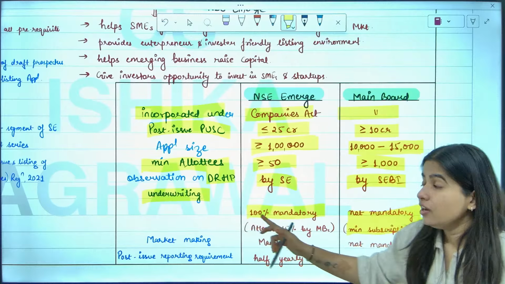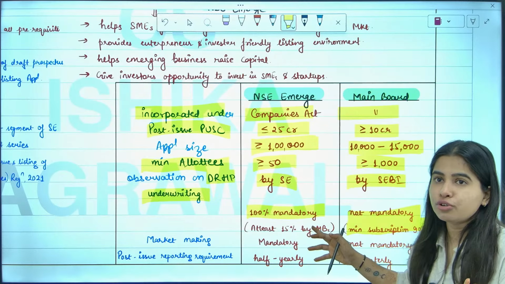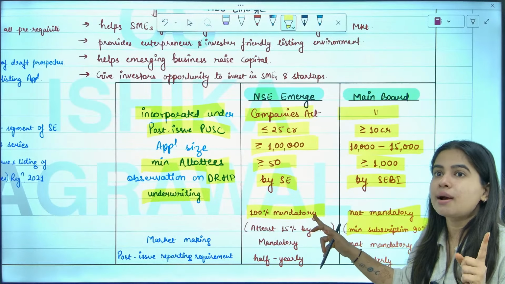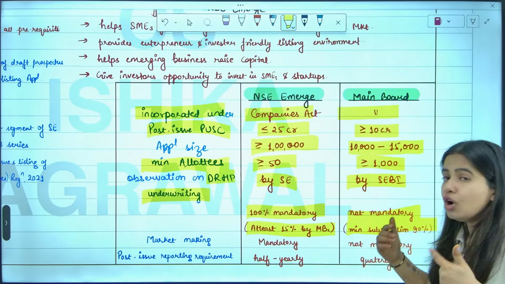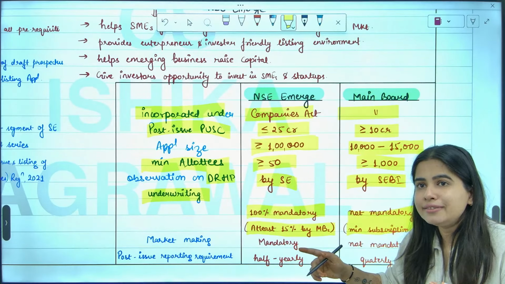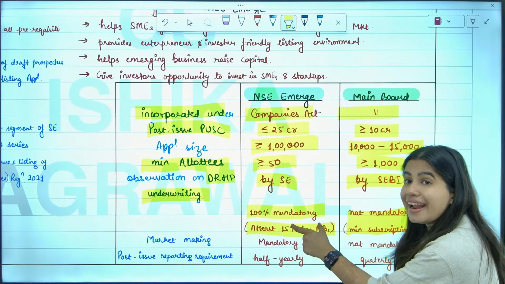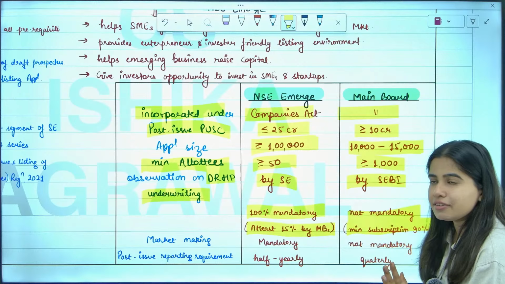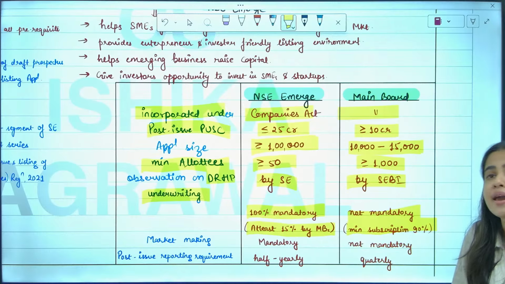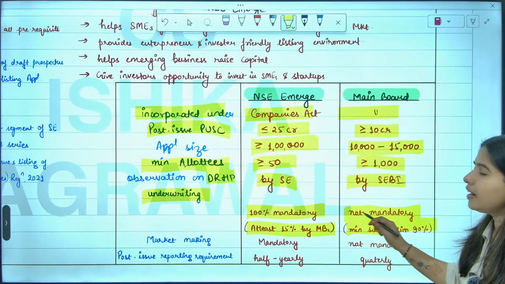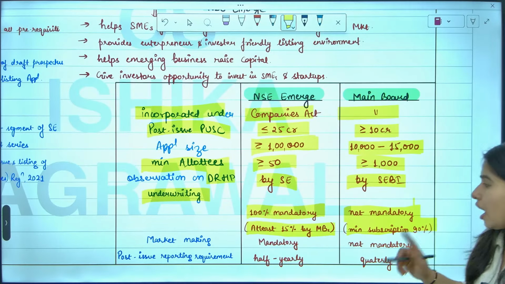Underwriting in SME is compulsory, because it's a small company and we should make sure that it gets successful and does not fail. So here 100% underwriting is compulsory, and at least 15% should be underwritten by your own merchant banker. A company makes an IPO through a merchant banker. Are you understanding? We need merchant bankers for making an IPO. Overall, it should be total 100% underwritten, and at least 15% by the merchant banker. But in main board, underwriting is not mandatory, but there is a requirement of minimum subscription of 90%. Are we clear with this?